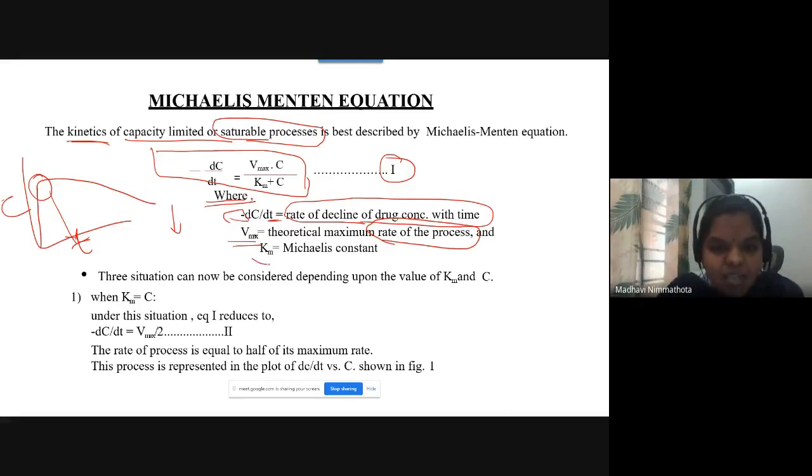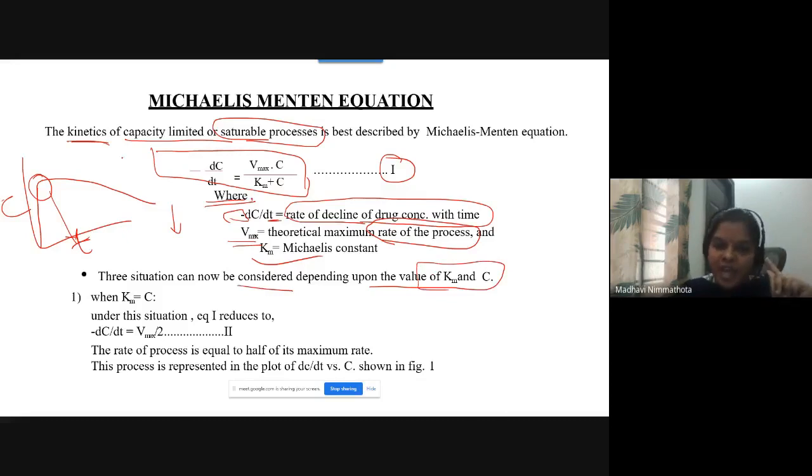And Km is the Michaelis-Menten constant. So you need to remember Vmax and Km. Vmax is the theoretical maximum of the rate process and Km is the Michaelis-Menten constant. There are three situations you can consider depending upon the values of Km and C.